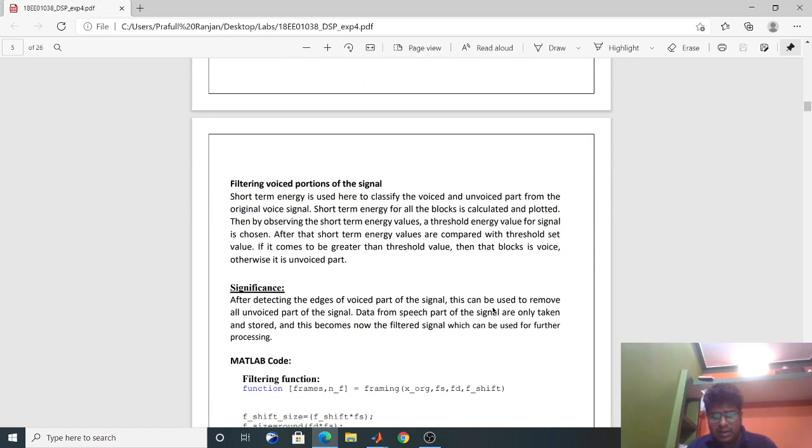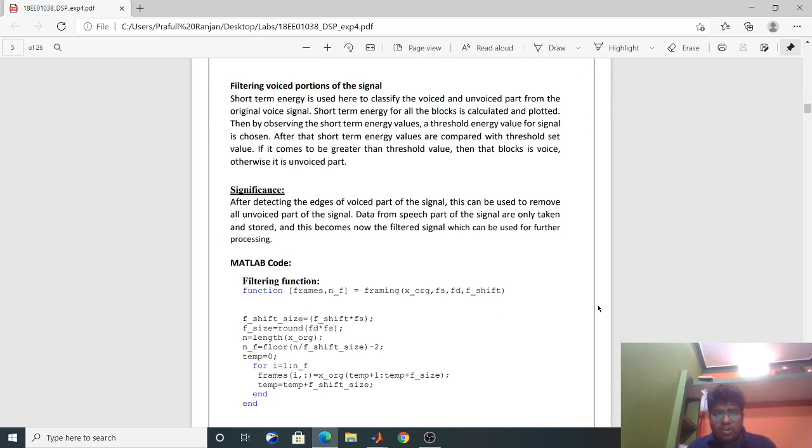the edges. So first we need to filter the portions of the signal. By comparing with the threshold value of energy, we can classify the voiced part and unvoiced part. And after classifying, we will remove the unvoiced part. So what is the significance? After detecting the edge of the voiced part of the signal, this can be used to remove all unvoiced part of the signal. Data from the speech part of the signal are only taken and stored, and that will be